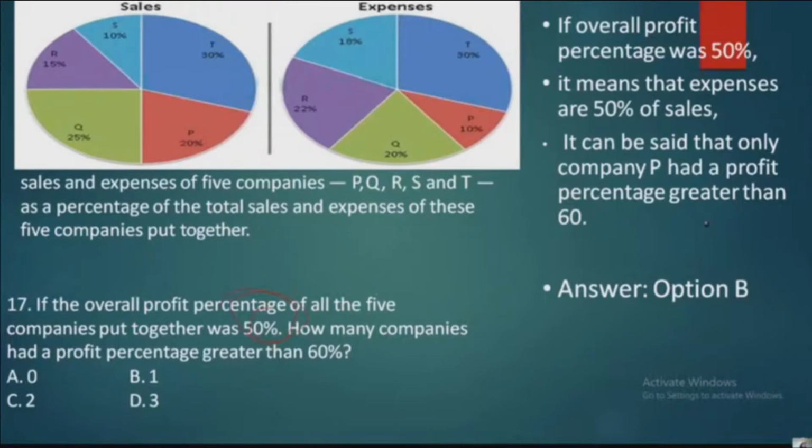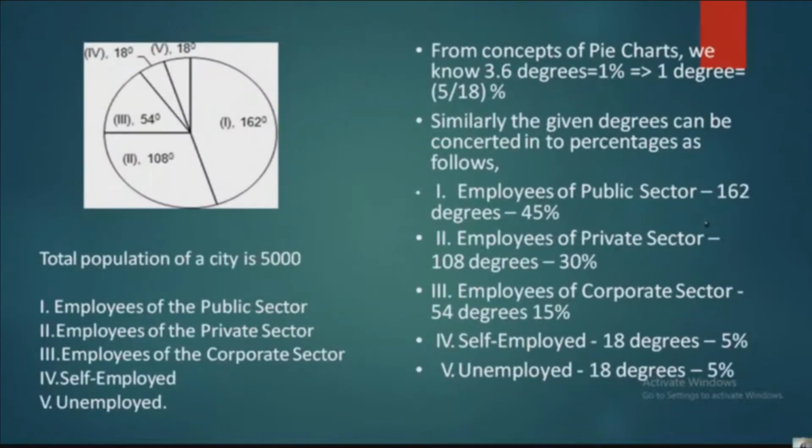If the overall profit percentage of all the 5 companies put together was 50%, how many companies had a profit percentage greater than 60%? So this is about the company P, which we have already calculated in the previous one. We have calculated the highest profit is for the company P, in the first question. Now here we have one more pie chart. So observe the question carefully.